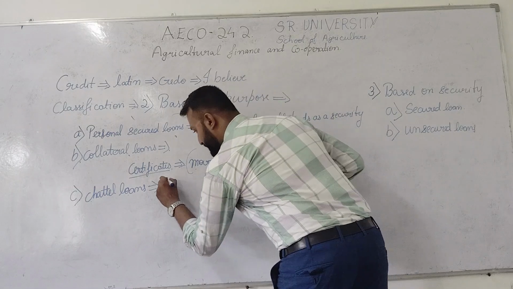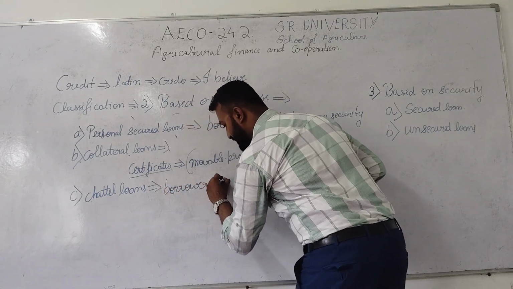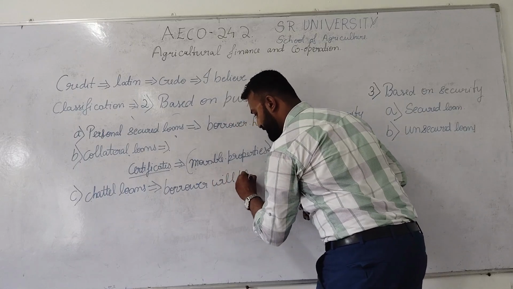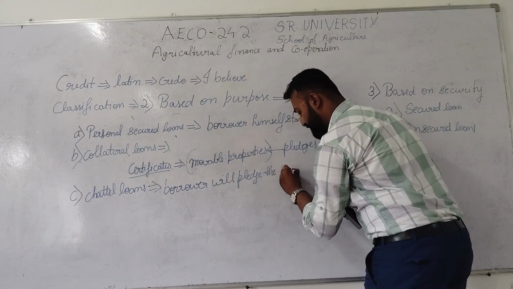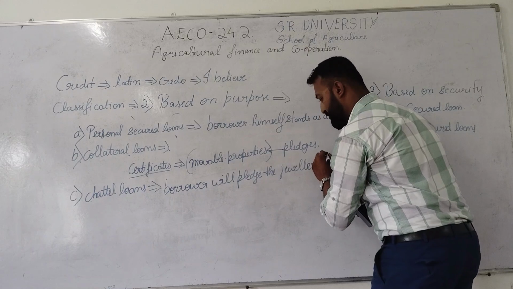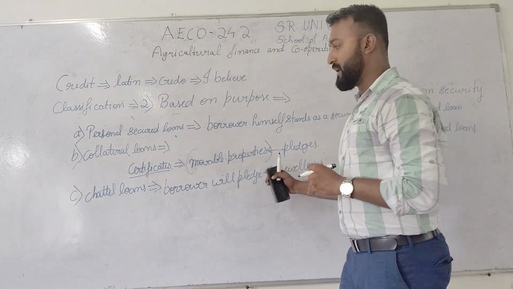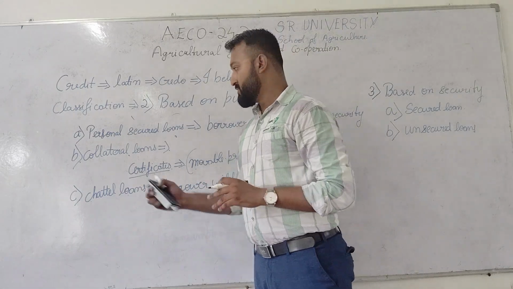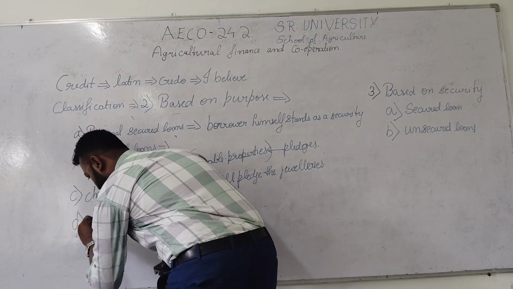The borrower will pledge the jewelries to take a loan. When the borrower is pledging the jewelries in order to take a loan, that is called as chattel loans. So after this, the next one is mortgage loans.